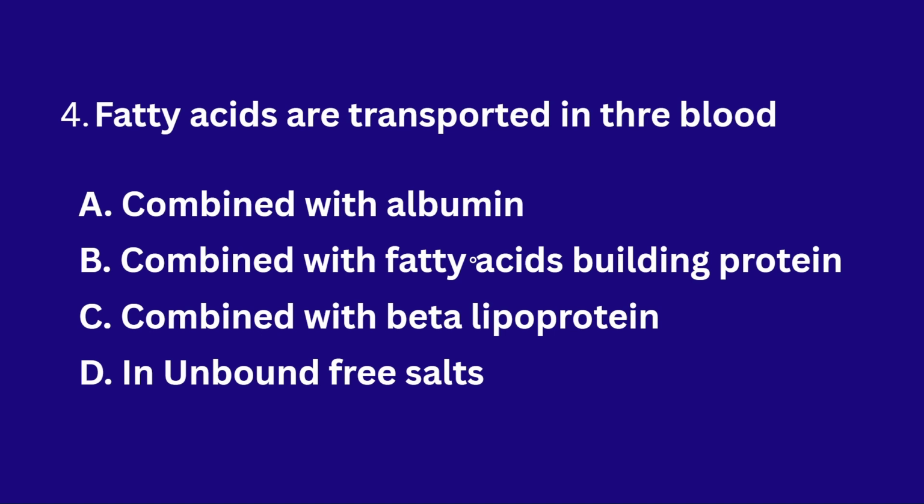Fatty acids are transported in the blood. How are the fatty acids transported in the blood? These fatty acids combine with the protein called albumin. This albumin combines with the fatty acid, and then these enter the blood and are transported to the respective organs.